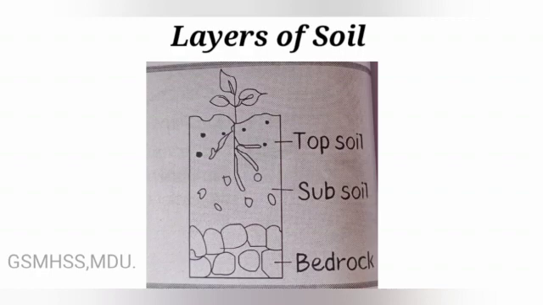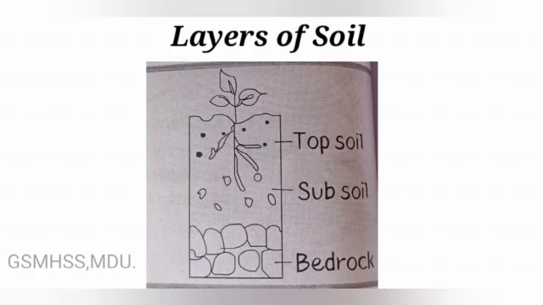There are stones in the bottom layer to represent bedrock. The second layer is soil with less humus. The topmost layer has more humus. It forms the topmost layer of the earth. Plants grow in this layer.